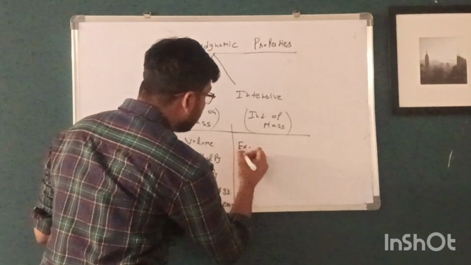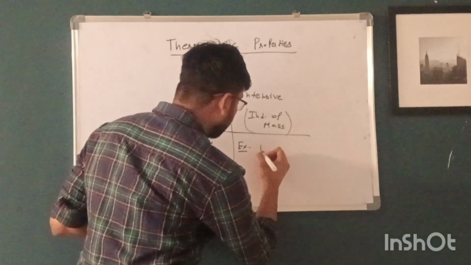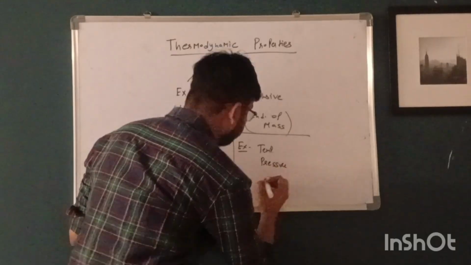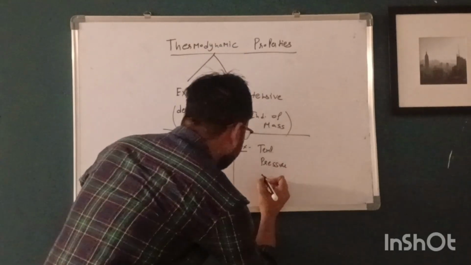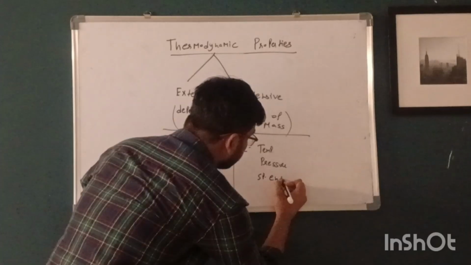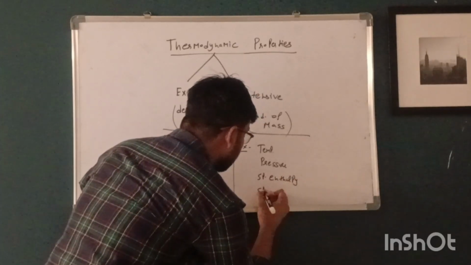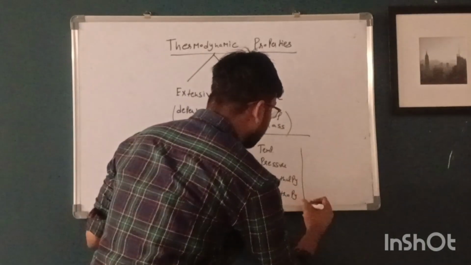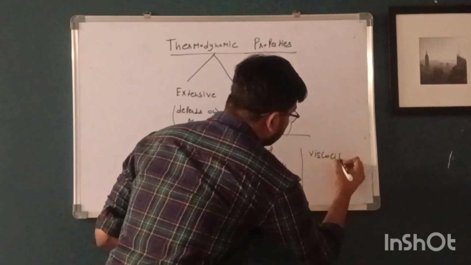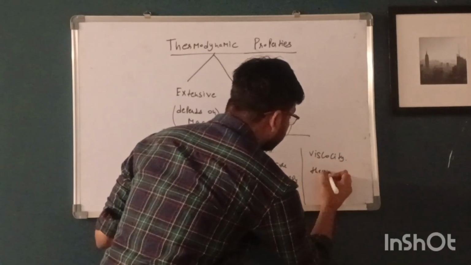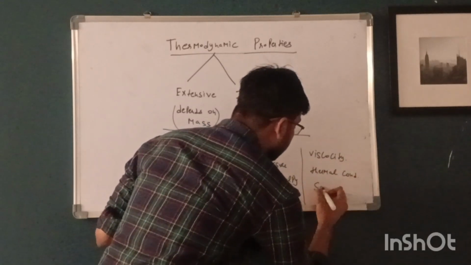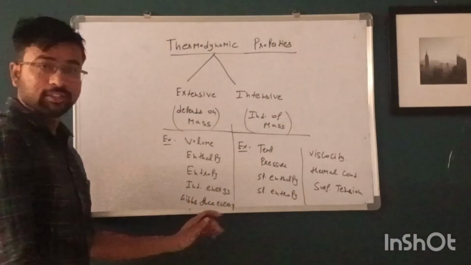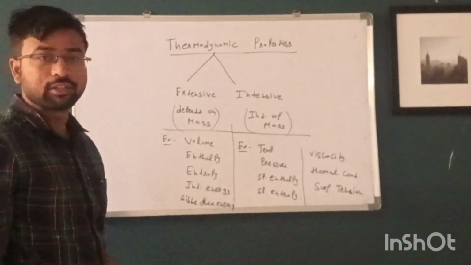And what are the intensive properties? Suppose temperature, pressure, specific enthalpy, specific entropy. Next is viscosity, thermal conductivity, surface tension. So these are the examples of extensive and intensive properties.